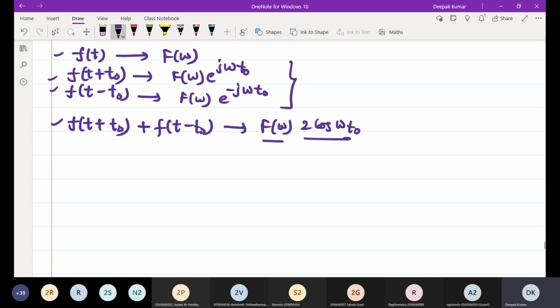Now see another property: the time scaling property.